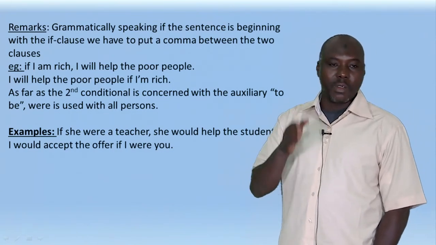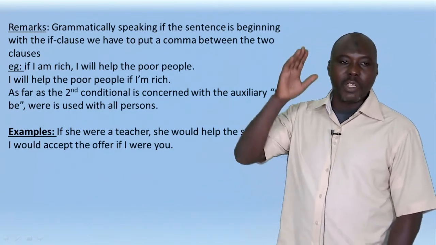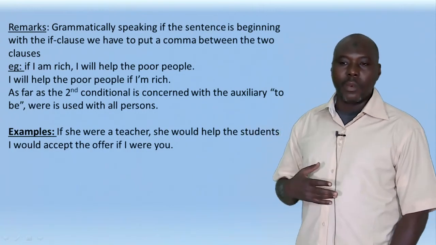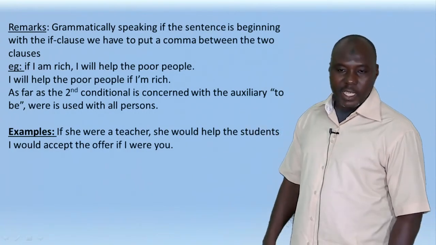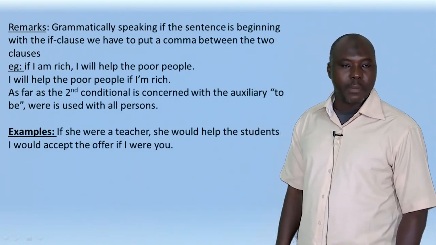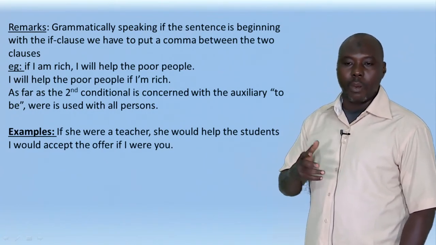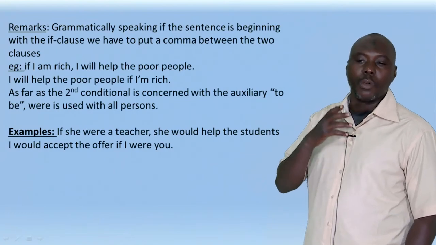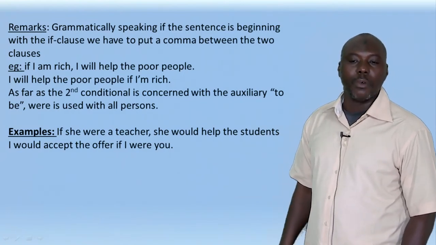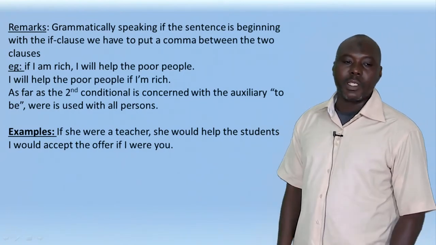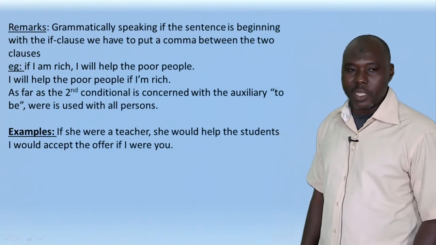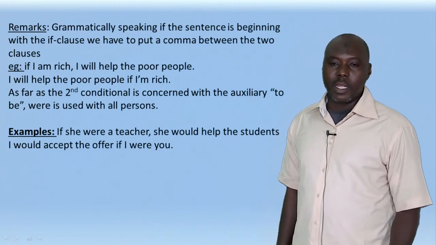But in conditional sentences, were is used for all persons. Example: if she were a teacher, she would help the students. I would accept the offer if I were you. So these are the remarks we have to understand through the conditional sentences.